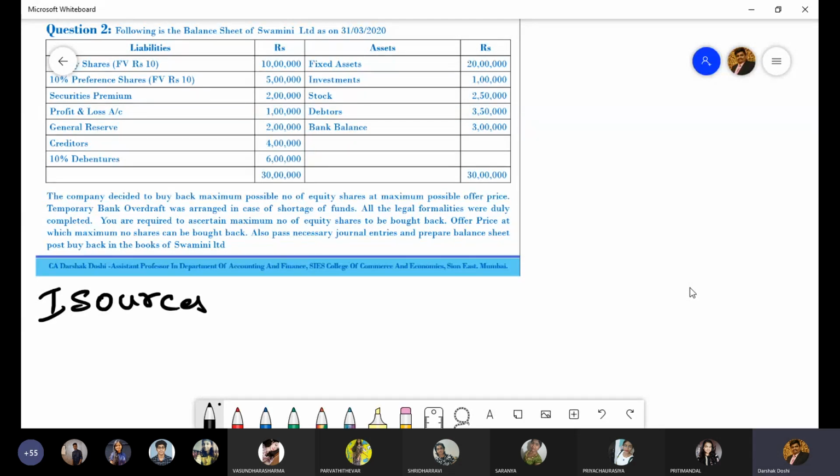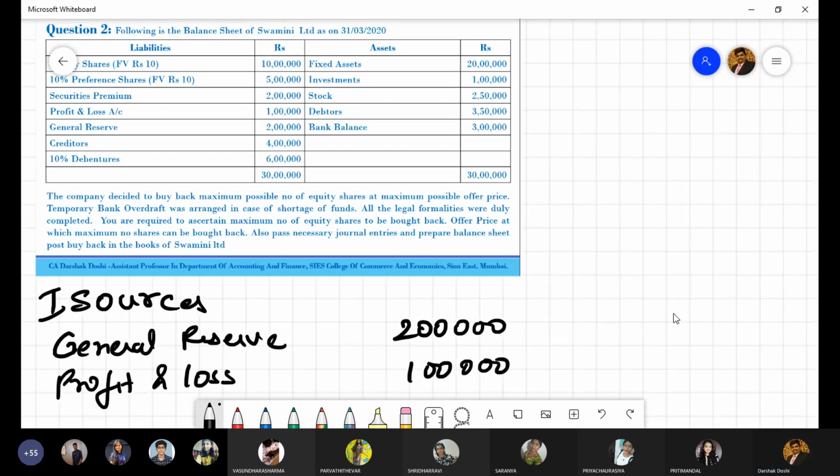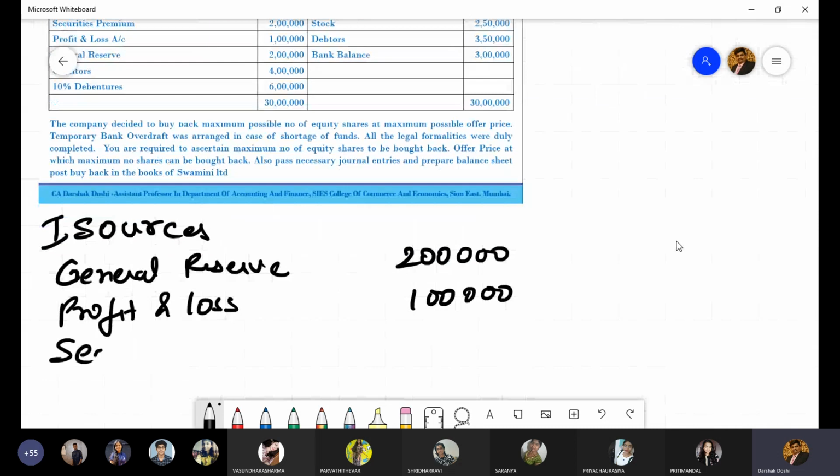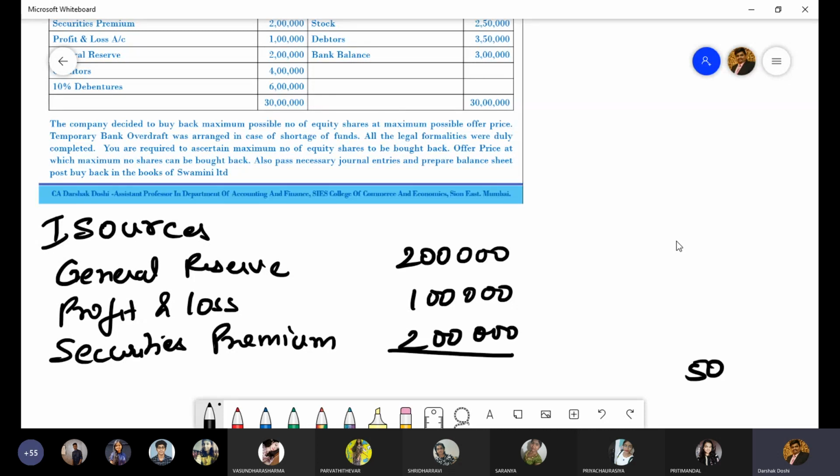In sources, we have securities premium, profit and loss, and general reserve. Correct. So we'll write down all three. General reserve 2 lakhs, profit and loss 1 lakh, and securities premium 2 lakh. Total reserves and surpluses 5 lakhs.